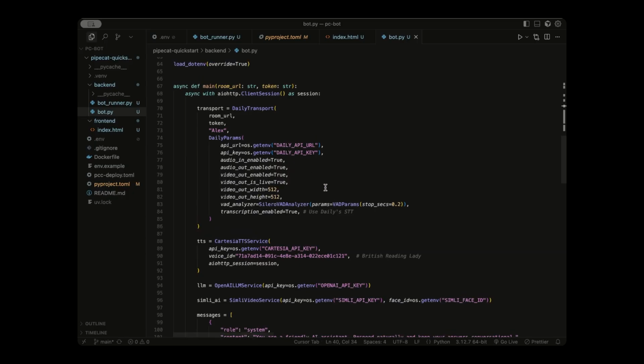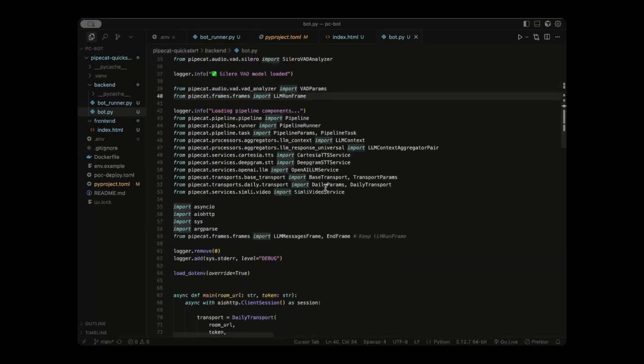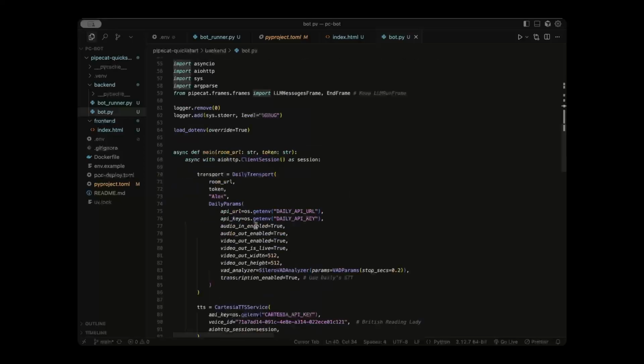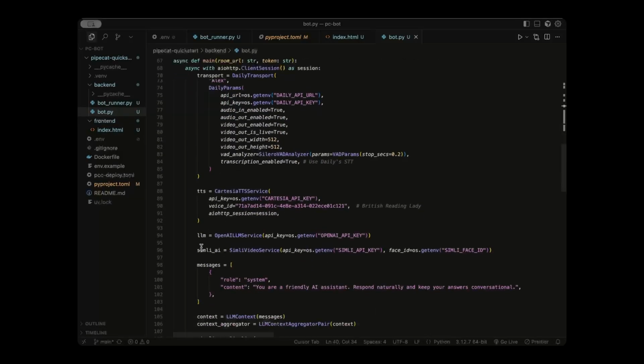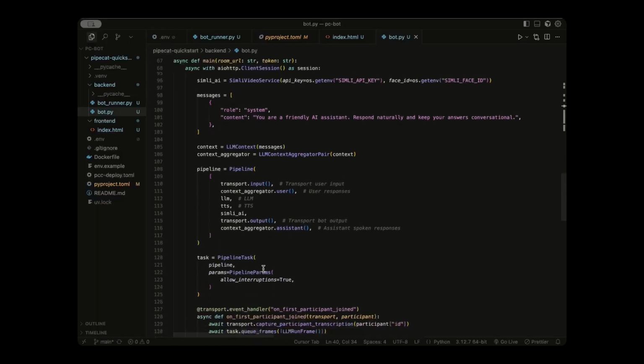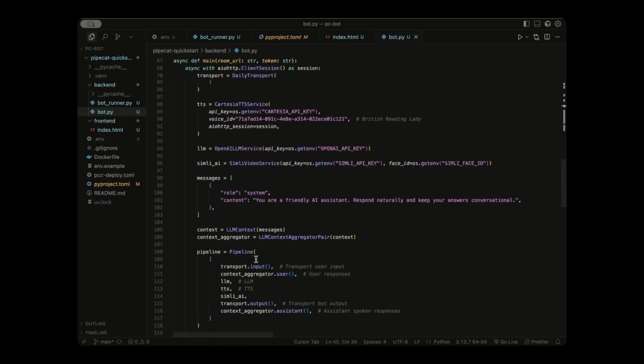All right, so now we have done everything we needed to initialize our Simli instance. We have added our Simli import, we edited our Daily parameters in our transport, and then initialized the connection to the Simli API and the Simli AI object and added it to the pipeline. So when we pull our voice agent up, our Simli avatar should show up.